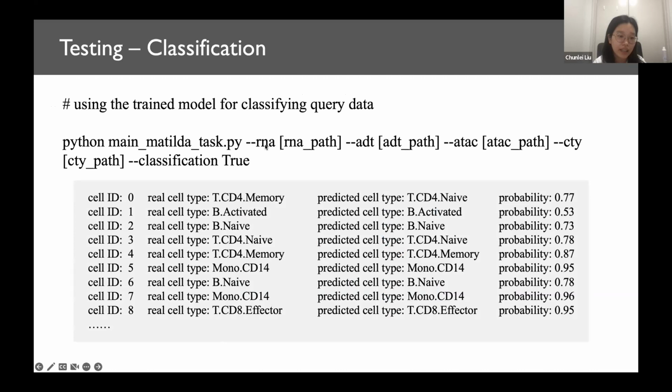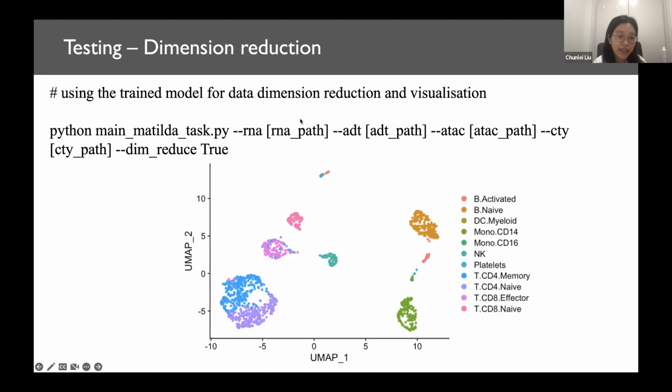And the second is cell type classification. We use the same file to run, but set the classification parameter as true. Then we can predict the cell types in the query data. The output format is like this: the cell ID, real cell type, predicted cell type, and the prediction probability. And the third is dimension reduction and visualization. Similarly, we use the same file, but set the dim_reduce parameter as true. Then the dimension-reduced data will be saved in the output folder. After running UMAP on the dimension-reduced data, we can obtain results like this.